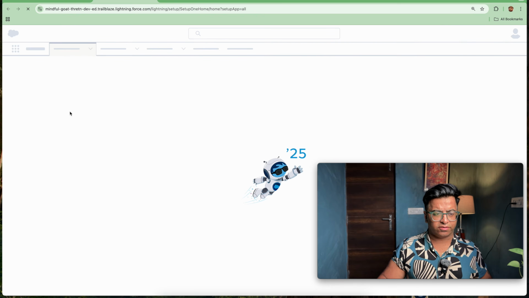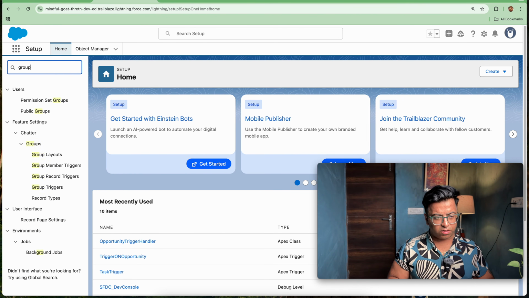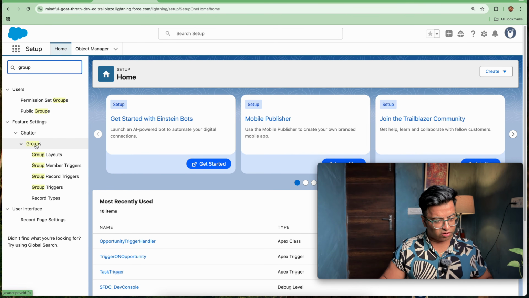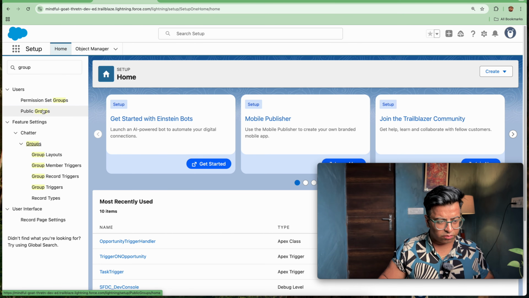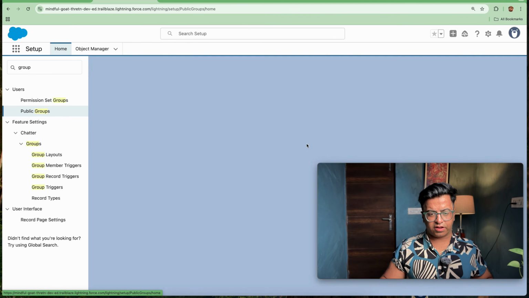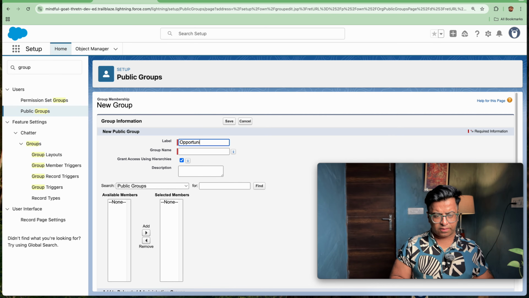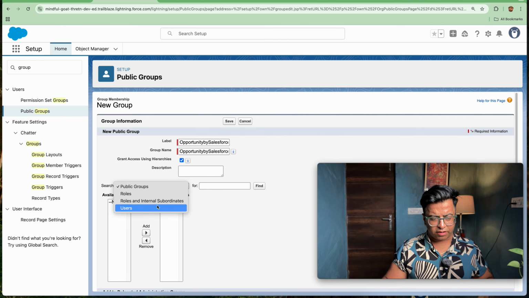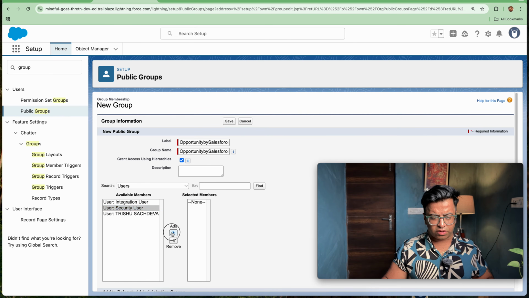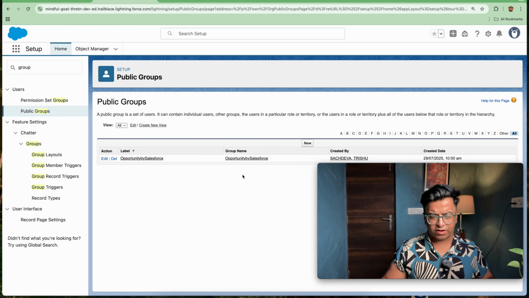So I will be going on setup, and by going here I will be searching for group. So after searching for groups, this is the public groups. So I think I haven't created any group till now. So I will be creating opportunity by Salesforce. So after doing this, I will be adding a user here. So security user will be added here in this, and let's save this out. So only one user is there.